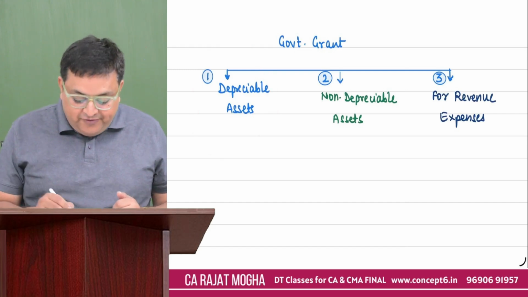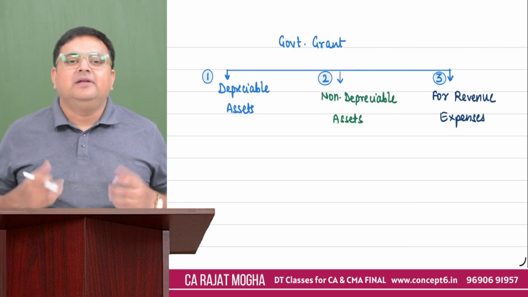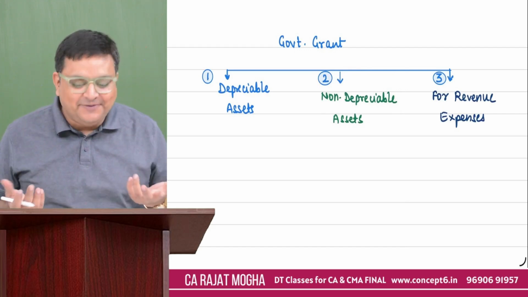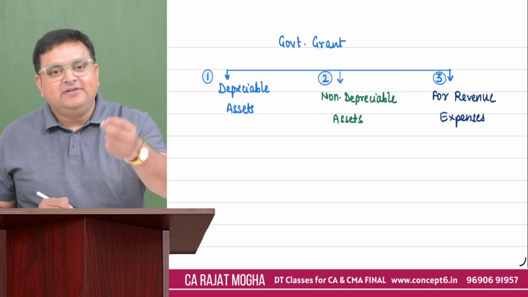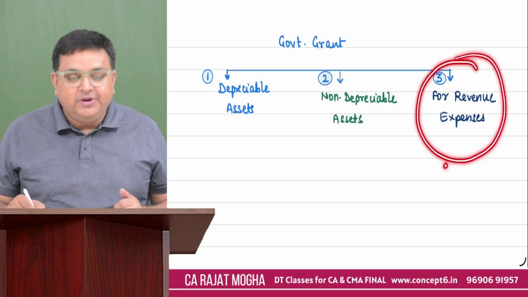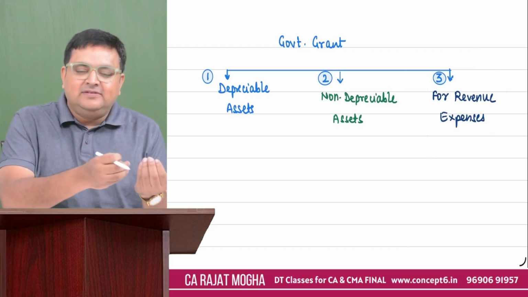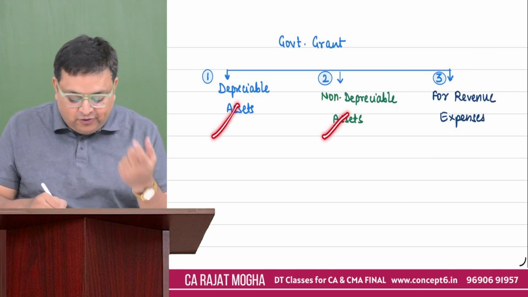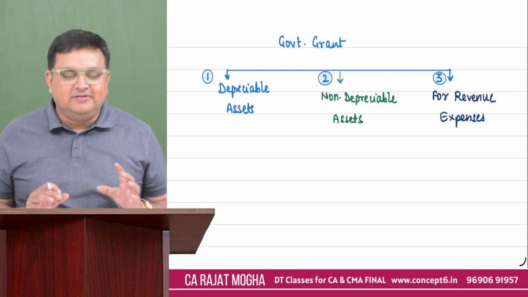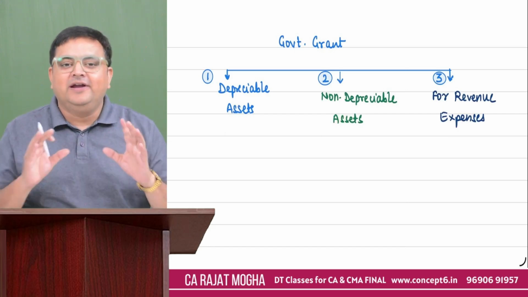Okay. Or whether the government is helping you to purchase a non-depreciable asset. The classic example is land. So the government is giving the money to purchase land. Third, it could be that the government is helping you with your day-to-day revenue expenses. So the purpose is whether it is received for a depreciable asset, a non-depreciable asset, or for revenue expenses. All three, the treatment would be different. Very easy. All three, the treatment would be different.